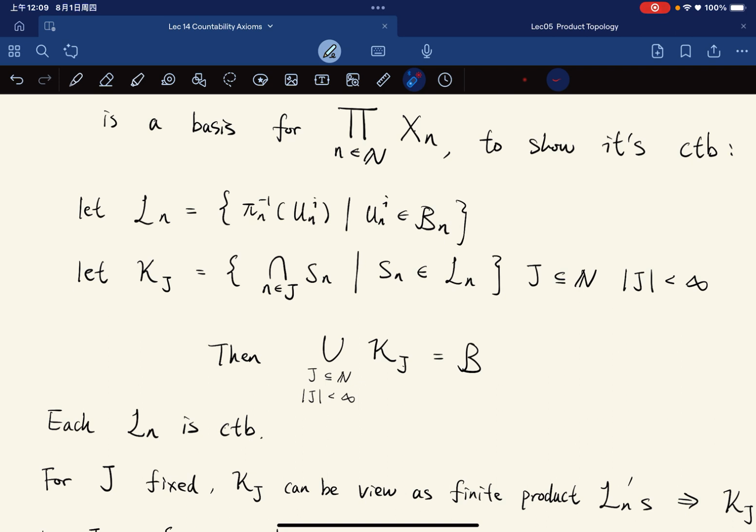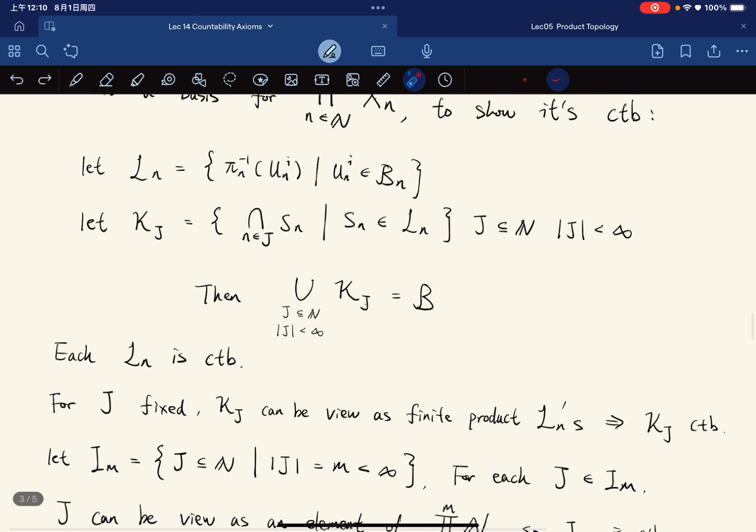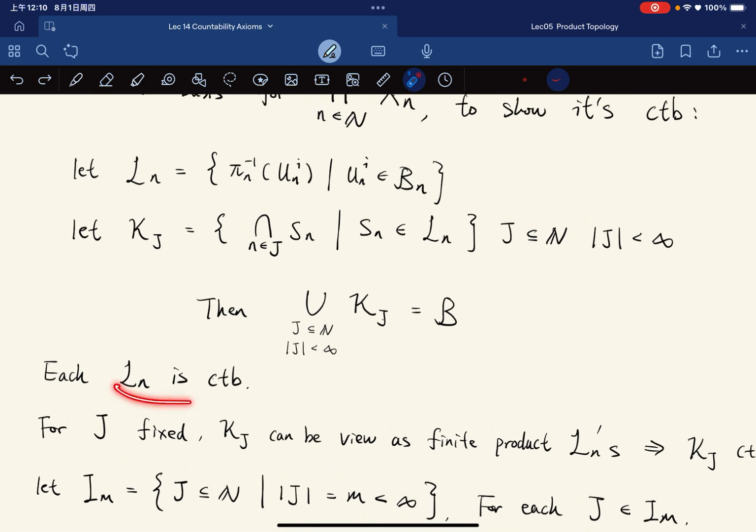Pause and think about it. Now we have each Sn, the intersection of Sn where n runs through j, where j is a finite subset. For all such j we take a union, and this really gives us B, the basis for the product topology. And obviously each element is countable, right? Each of them we can identify with UIN. We can have a bijection.